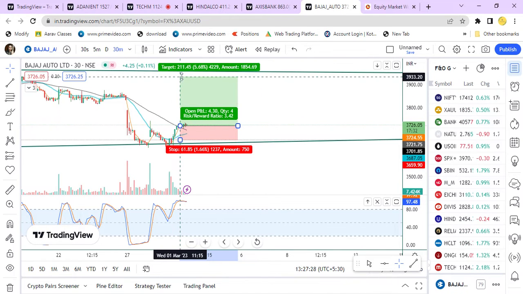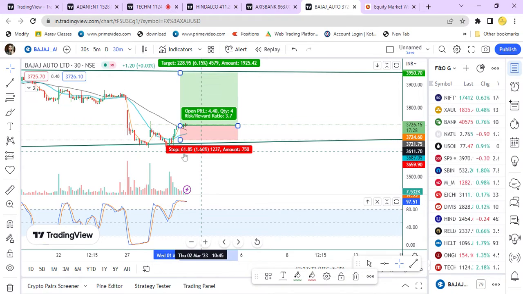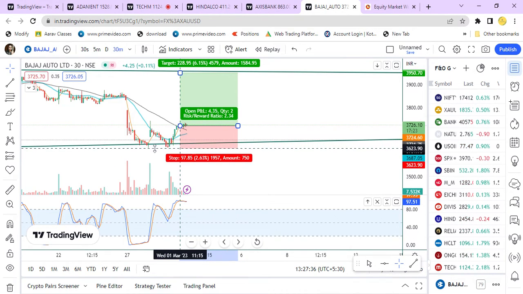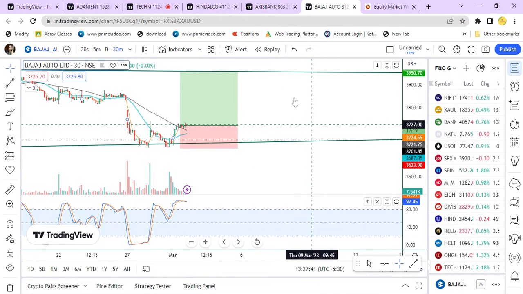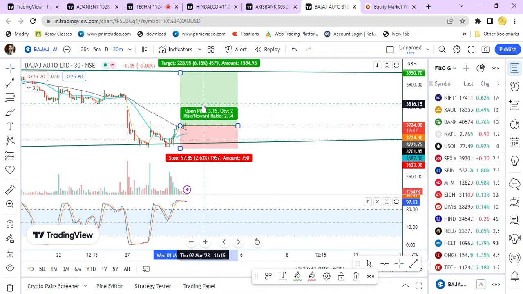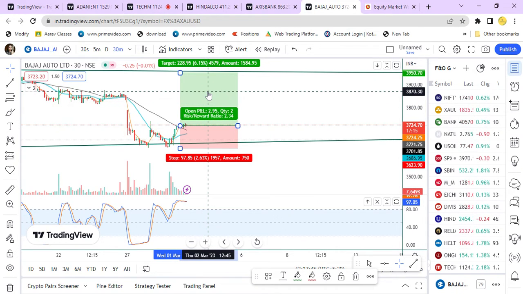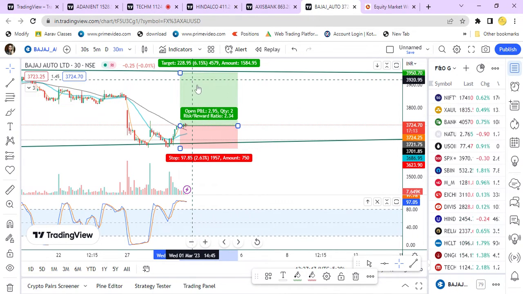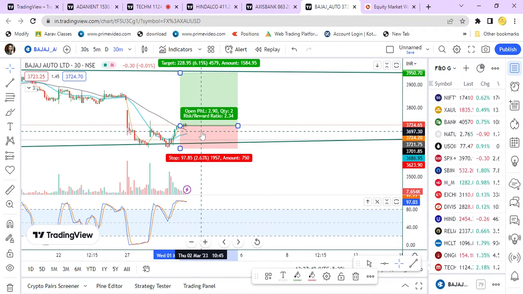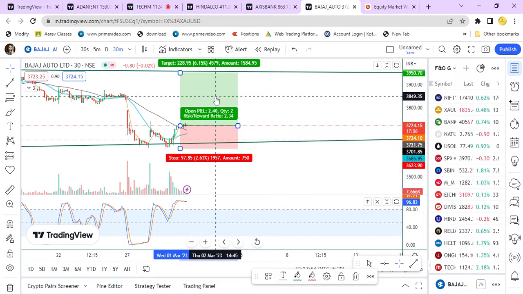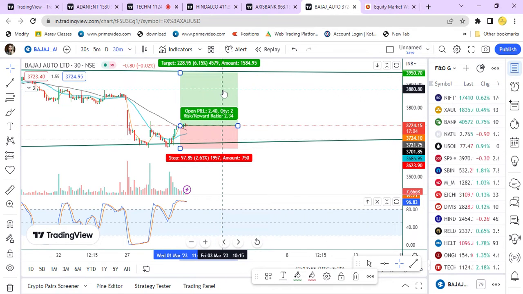The risk to reward ratio is 2.34. Okay, so the target is 228 points, the stop loss is 97 points. So this is about Bajaj Auto.